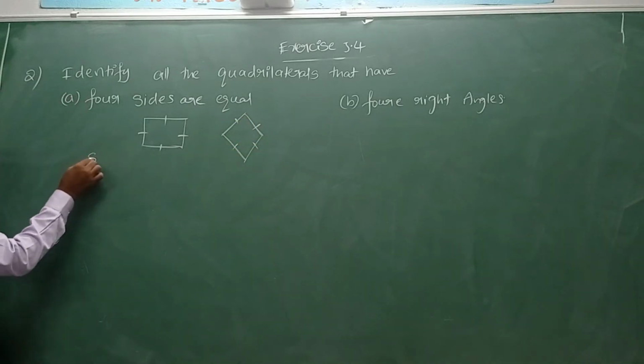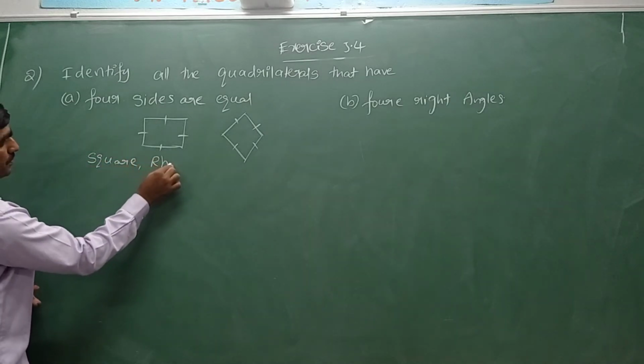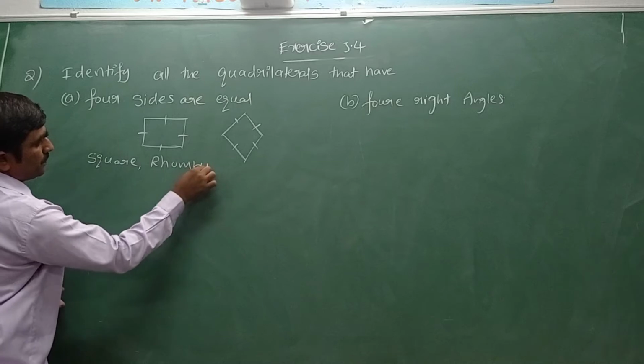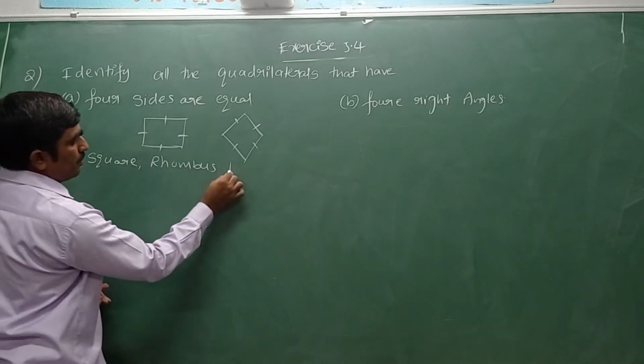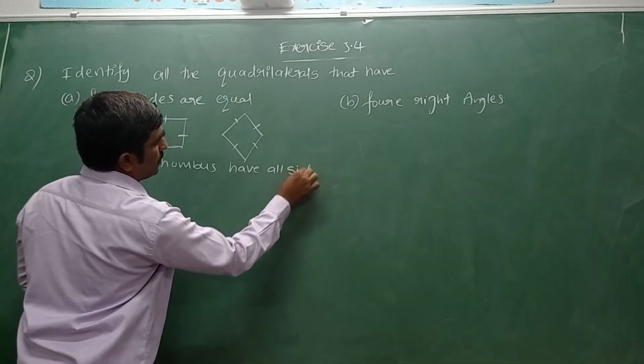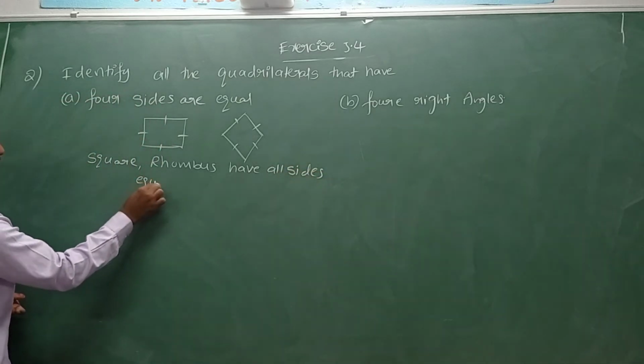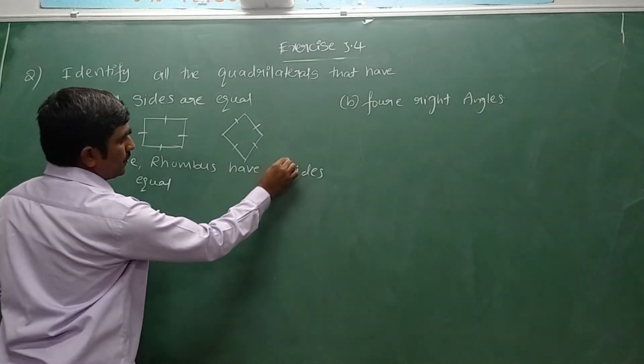Now what is the solution? Square and rhombus. Square and rhombus have all four sides equal.